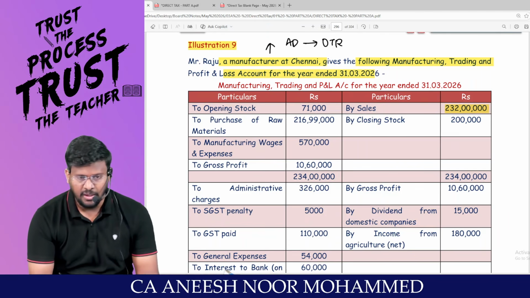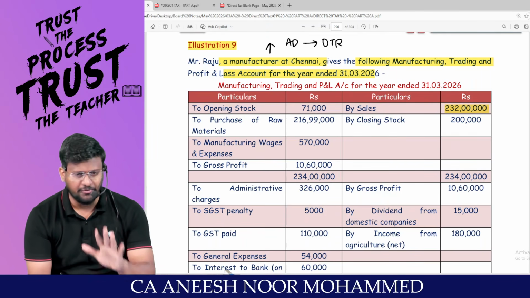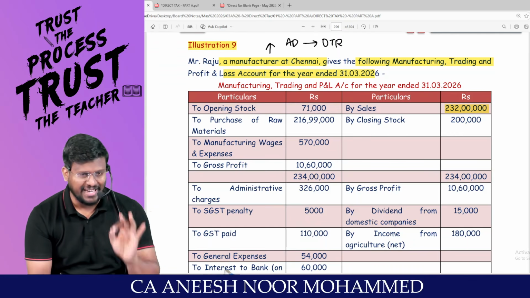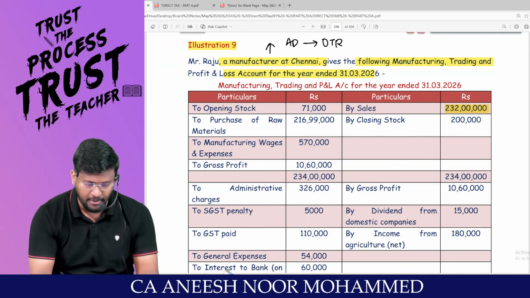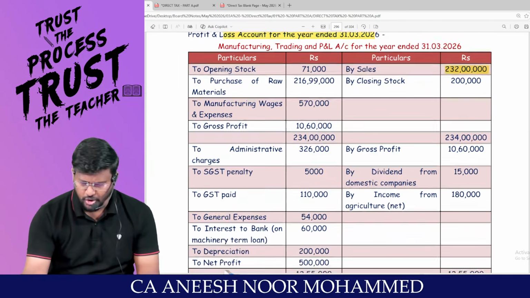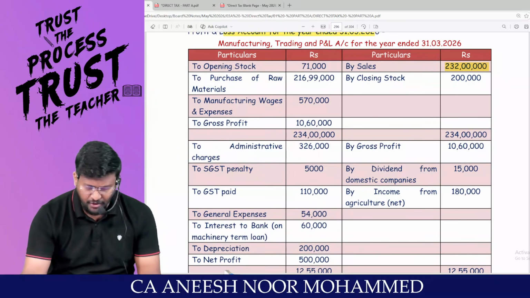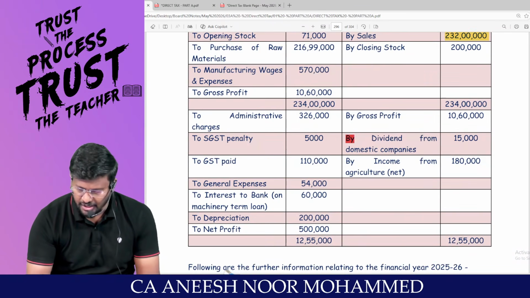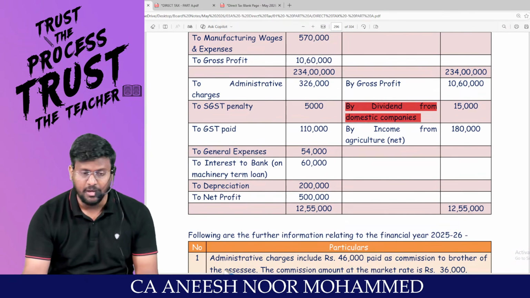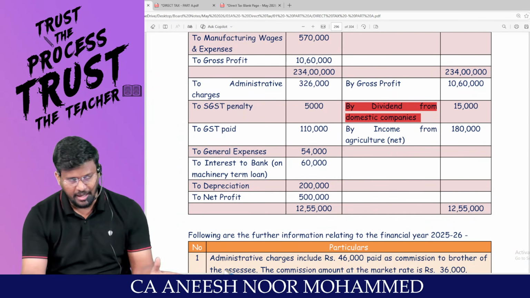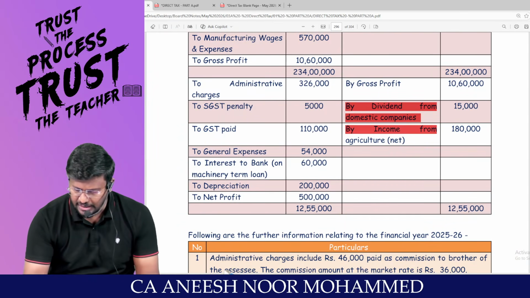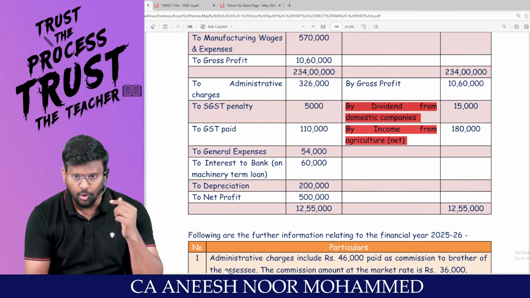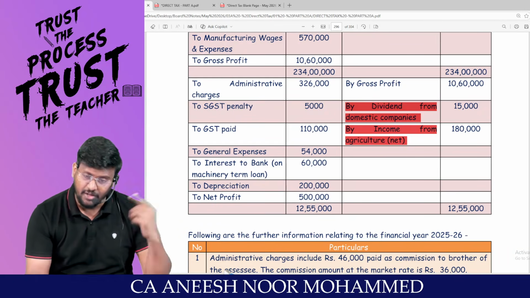My dear lovable students, only up to 2 crore is the presumptive taxation route available. You can claim up to 3 crore provided the cash receipts and cash payments are within the 5% bracket. Am I right? Generally opening stock, no problem. Purchase of raw material, no problem. Manufacturing wages, no problem. GP, generally nothing to set, no problem. So by gross profit, dividend from a domestic company is an IFOS income, should be removed from PGBP and included in the IFOS. Income from agriculture is an exempt income under section 10(1), should be removed from PGBP and shown under IFOS as an exempt income.